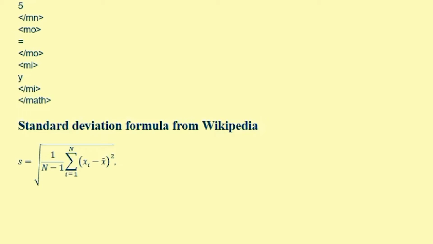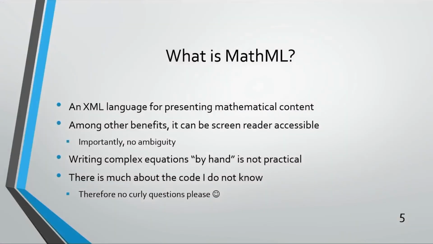In denominator n minus 1. I won't torture you anymore with that, but it is possible to interrogate the equation very closely. And if, of course, the screen reader user was using a braille display, then that information would be presented very effectively on the braille display as well.